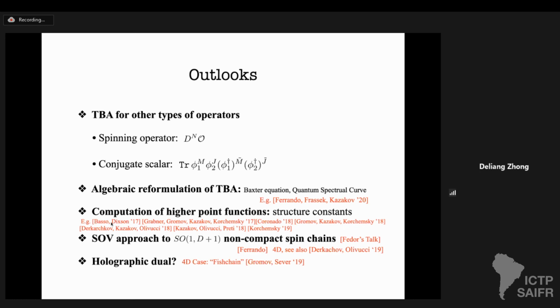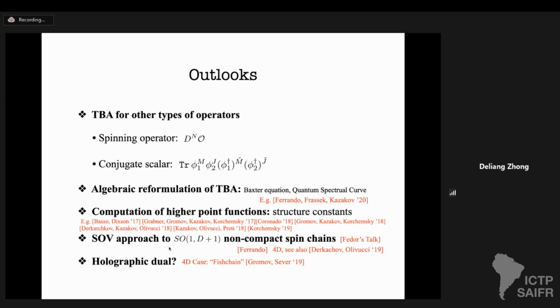Of course, one can also pursue evaluating higher-point functions. There is a lot of progress, but there are still many interesting directions. The next step is to find an SoV approach to non-compact spin chains of SO(d+1,1) in the principal series representation. For example, we now find a way to generalize our construction to arbitrary d. In four dimensions, Sergey and Enrico have their construction. It would be nice to unify them, and that would give some hint towards the full SoV approach to this non-compact spin chain.